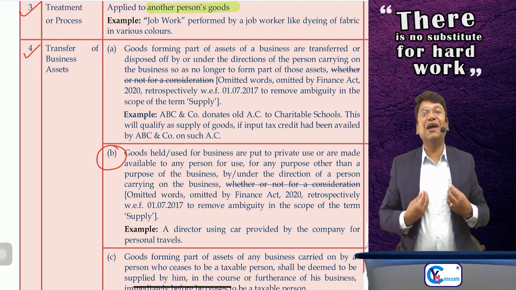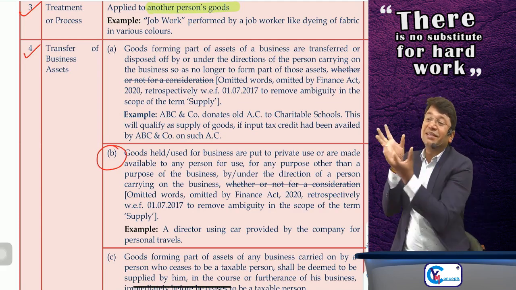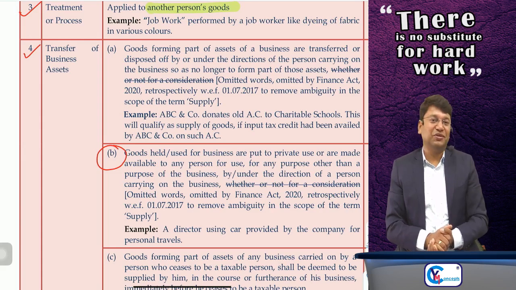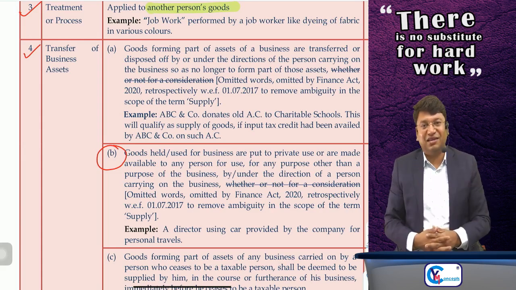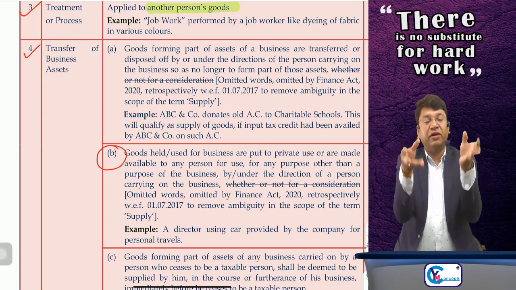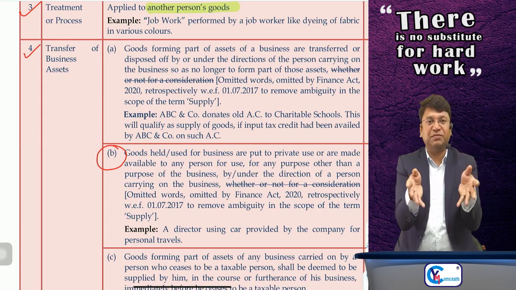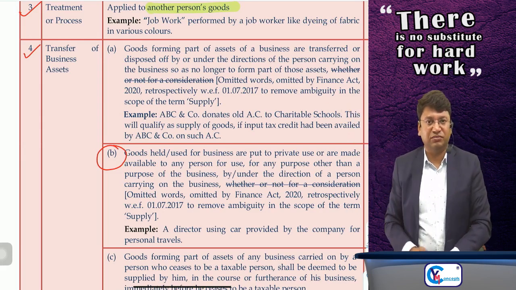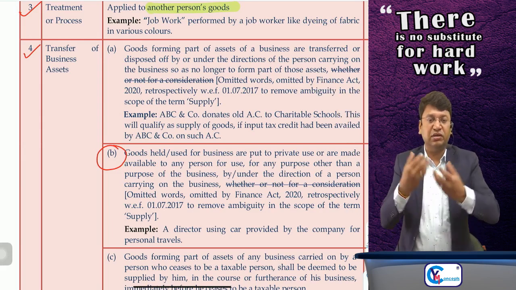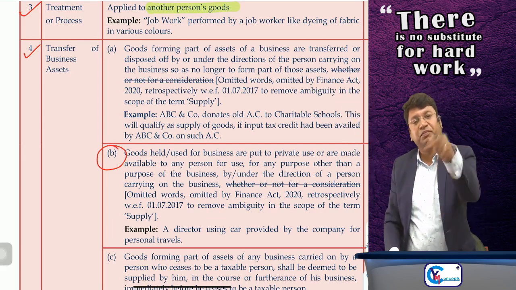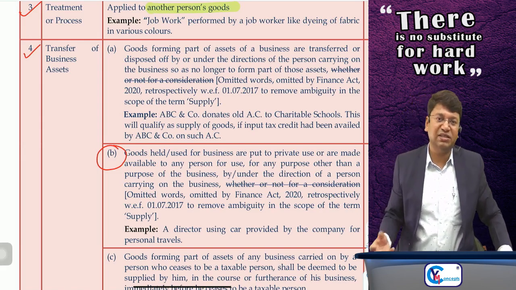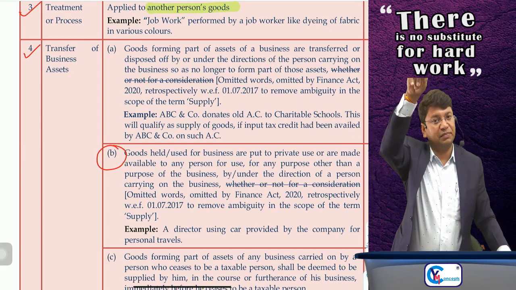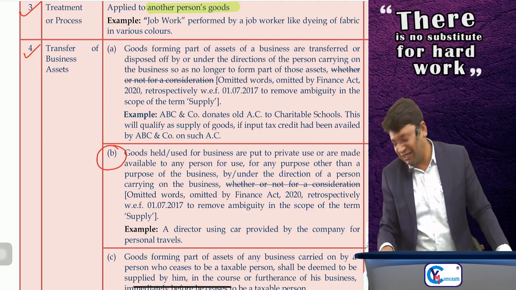Sir, suppose I have put some assets of the business to my personal use, other than for business purpose. Suppose one machinery was used for my business purpose. I had purchased it for my business purpose, and for 10 days I have taken that machinery to my house, or any of the employees has taken that machinery, the employer having allowed him to take it to his house for his personal or private use, not for business purpose. Then since it is a temporary transfer and it is without consideration, you'll have to determine whether it is supply or not. And if it is supply, then it is supply of service.